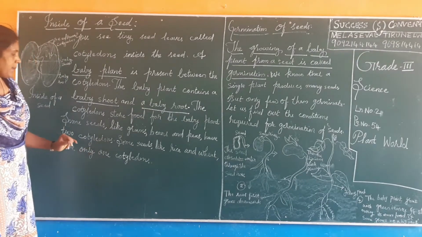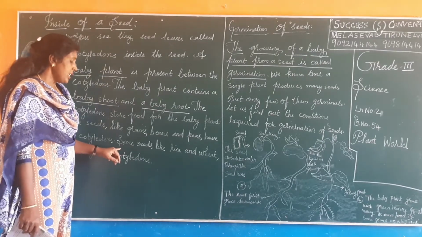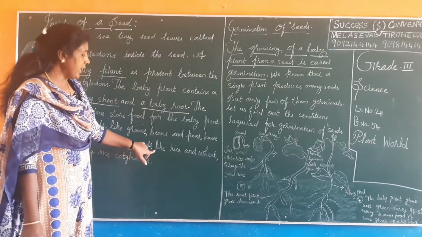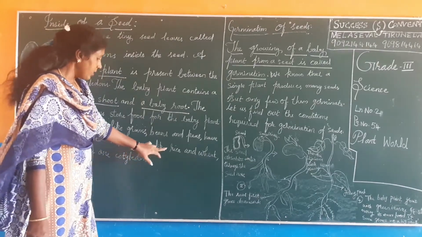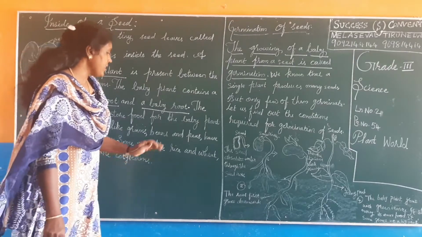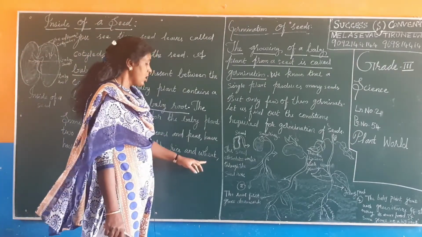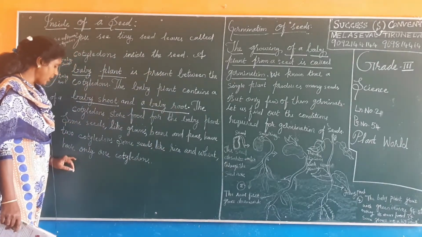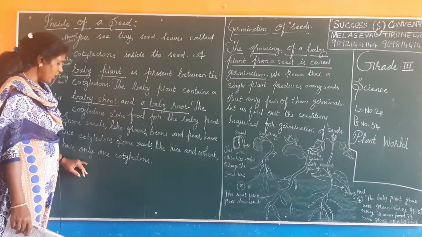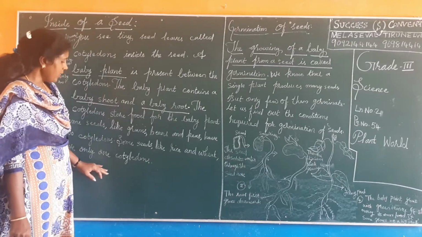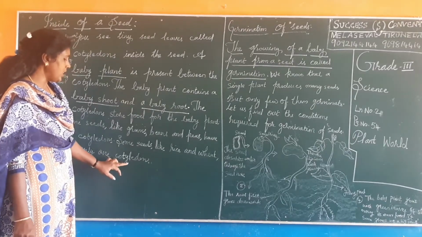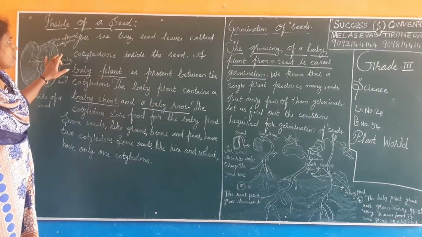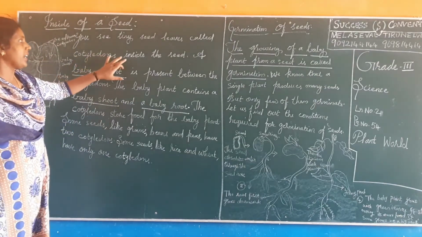Some seeds like rice and wheat have only one cotyledon.